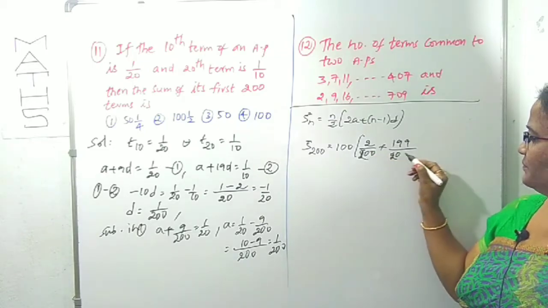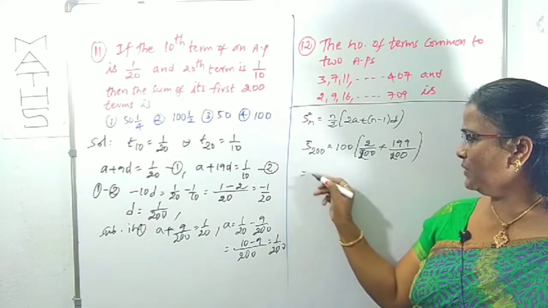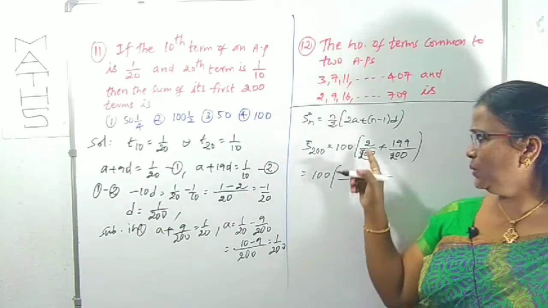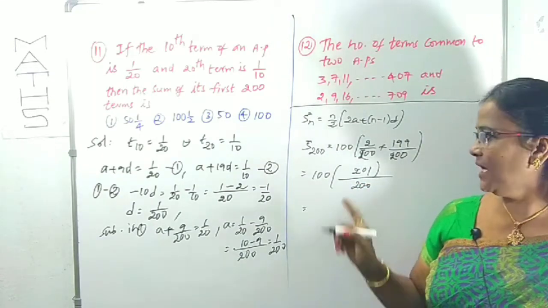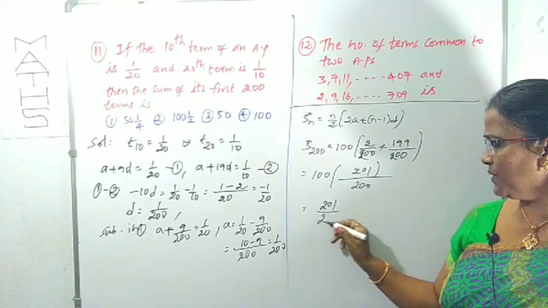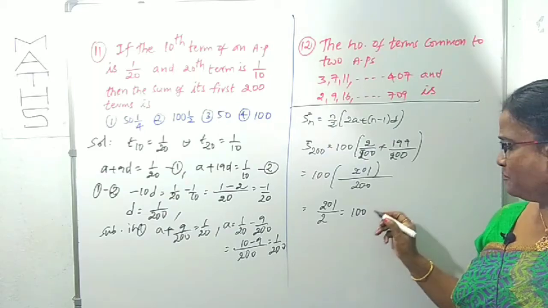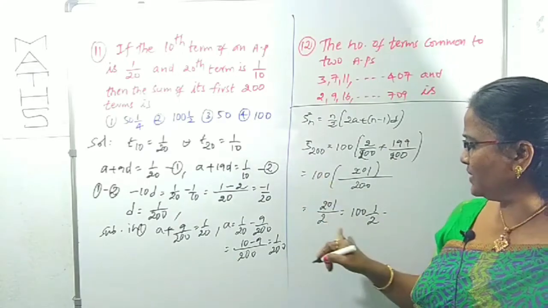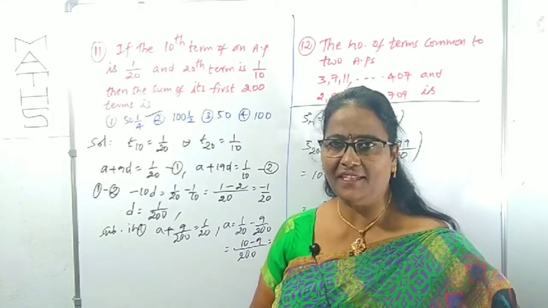Here also 200, right? Don't cancel the 2 here. We can take 200 as common: 2 by 200 plus 199 by 200. 100 times of what? 200 is the LCM. Here 2 plus 199 is 201. Clear? The 200 cancels in 200 two times, so 201 by 2 is the leftover. 201 divided by 2 means 100.5. You can write off the 0.5 because the given options are like this. So S200 is 100 and a half. That is clearly the second option. Okay, it's clear.